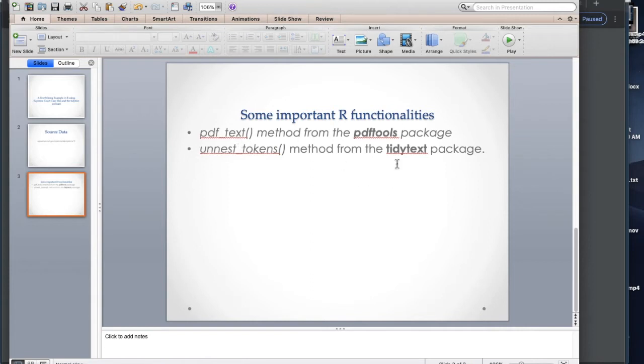And then in this particular example, I'm going to be using the tidytext package. And one of the functions there that is going to do a lot of the heavy lifting later on is unnest_tokens from the tidytext package. I have another example that I've provided for you guys where I've used the tm package. That's the text mining package, tm. But in this example, I'm going to use the tidytext package.